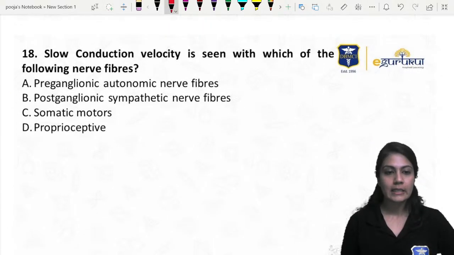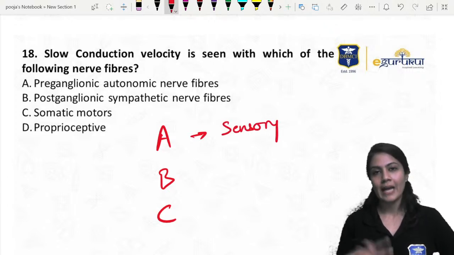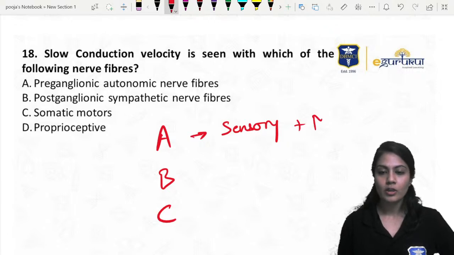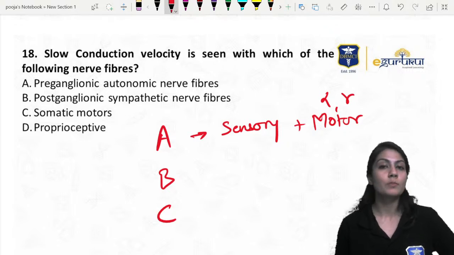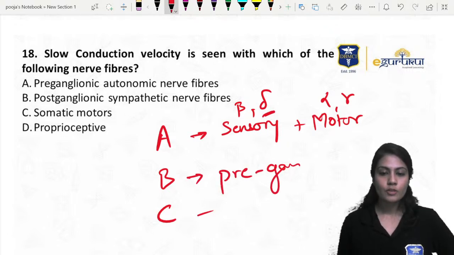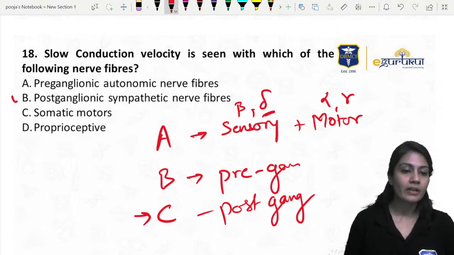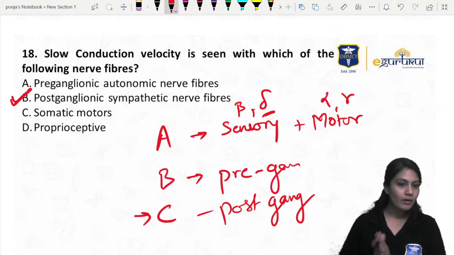Slow conduction velocity is seen in which of the following fibers? Erlanger and Gasser classification. These are your sensory A fibers, sensory and motor: alpha, beta, gamma, delta, sensory plus motor. Alpha and gamma are mainly motor. Alpha also causes proprioception, so it is a mixed kind of fiber. Sensory are beta and delta. Delta causes fast pain. This is pre-ganglionic, this is post-ganglionic. C fibers are unmyelinated thin fibers, so definitely they will have less conduction velocity. And the answer here is option B.